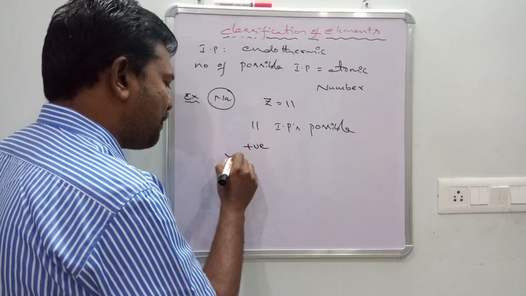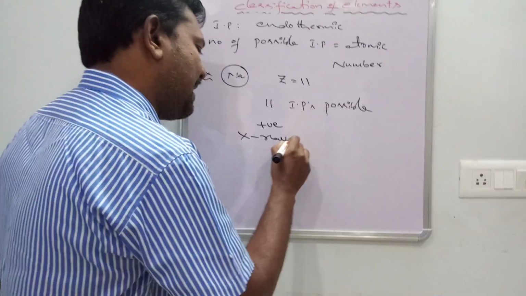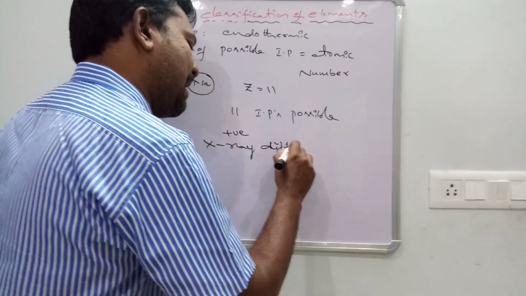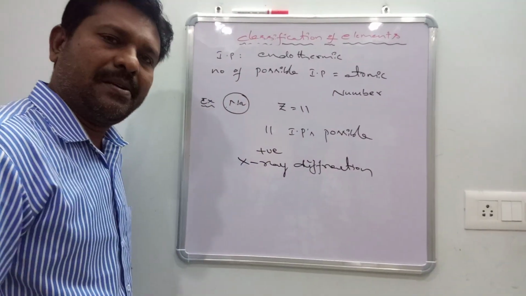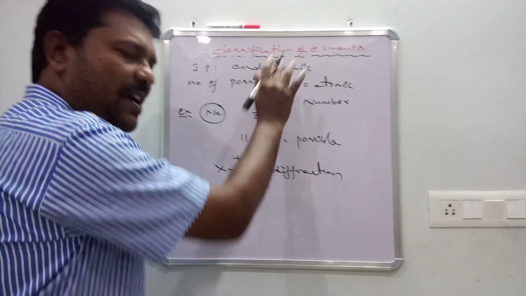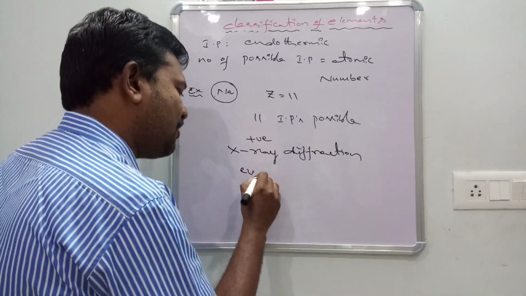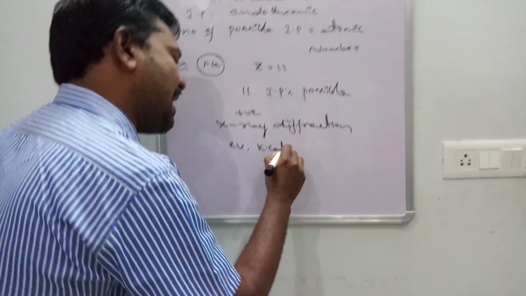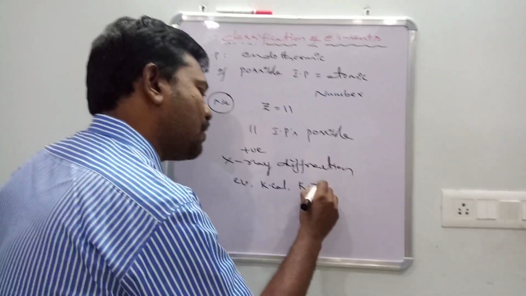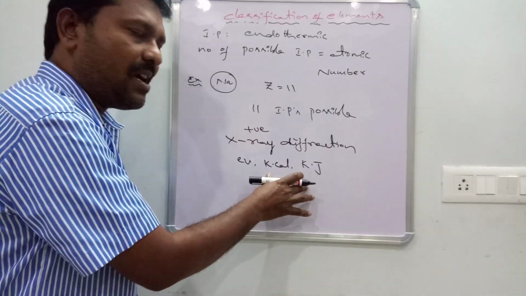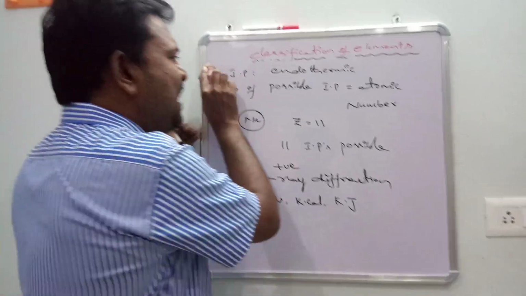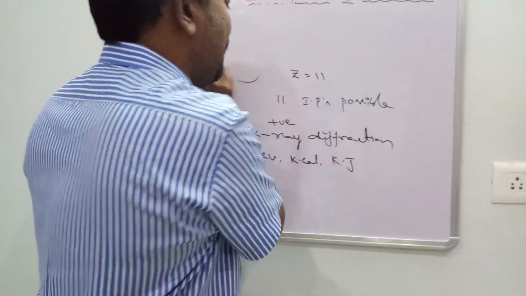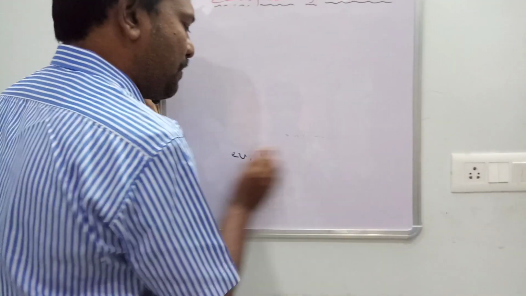Ionization potential is also measured by the X-ray diffraction technique. The units of ionization potential are electron volts, kilocalories or kilojoules. These are the units of ionization potential. That is point number 4. Now the main point we wanted to discuss regarding ionization potential.